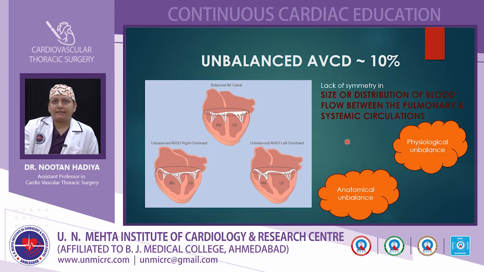Coming to the unbalanced AVCD, 10% of AV canal defect patients present with imbalance. The imbalance can be anatomical, that is lack of symmetry in the size of the valve, and physiological, that is lack of symmetry in the distribution of blood flow between the pulmonary and systemic circulation. Here you can see the balanced AVCD, where the right and left components are almost equal. In right dominant unbalanced AVCD, the right component is much larger than the left, and in left dominant unbalanced AVCD, the left component is much larger than the right.